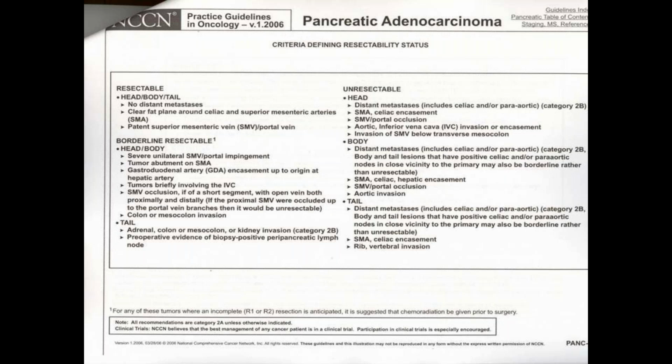They are divided according to the head, body, tail involvement and surrounding structure involvement.